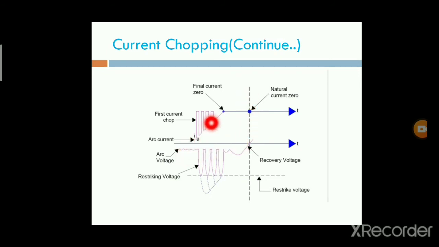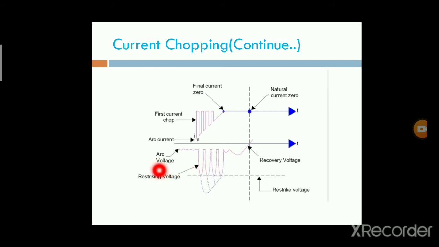This is the arc current, and we observe the arc voltage. After the current chopping starts, the transient voltages appear. These are all the transient voltages. The starting point of this transient voltage is known as the restriking voltage.